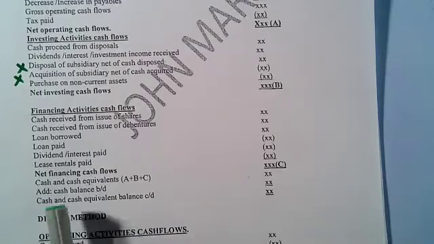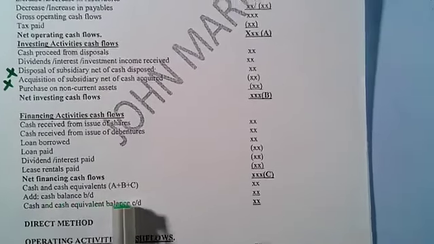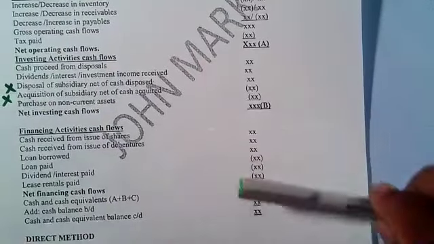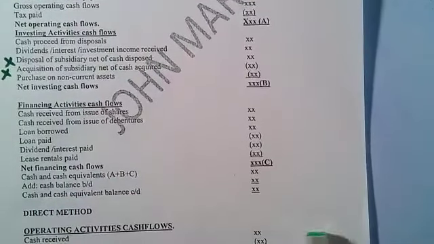Then from there, you can get cash and cash equivalents. For cash and cash equivalents, you take the net for the operating, the net for the investing, and the net for the financing. Then you add cash balance brought down for you to get cash and cash equivalent balance carried down. And they should be in agreement. In short, that means it should balance. Good. So let's do an illustration.